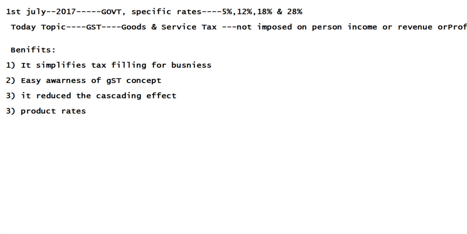Now, what configuration steps are required in SAP? What are the components of the GST concept? I am going to tell you that right now.